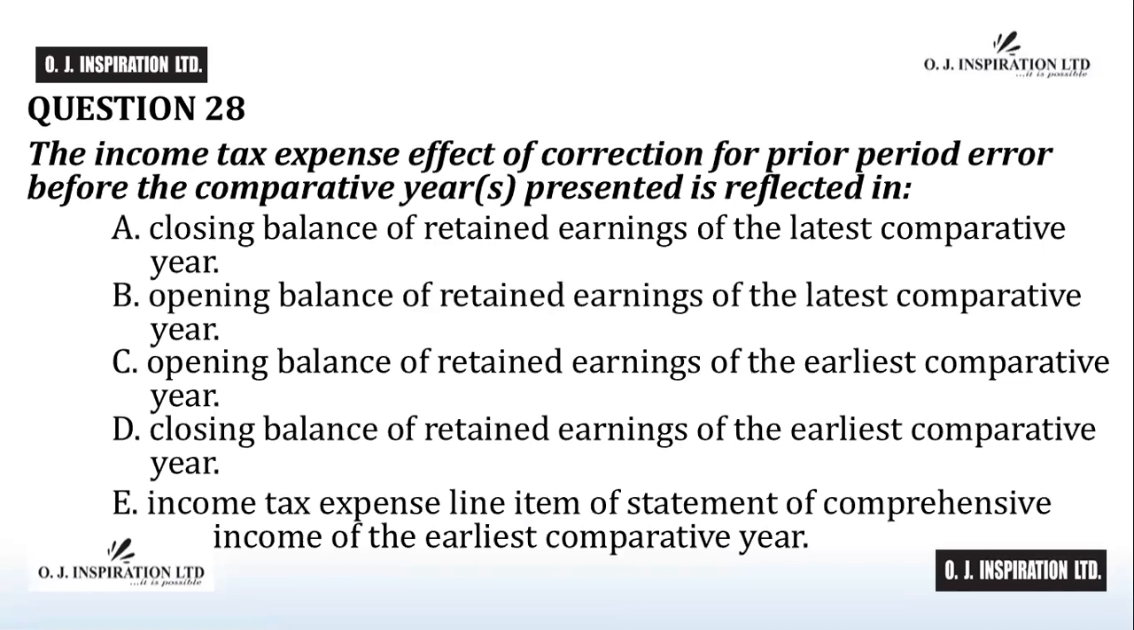Question number 28. The income tax expense effect of correction for prior period error before the comparative year or years presented is reflected in: A. Closing balance of retained earnings of the latest comparative year. B. Opening balance of retained earnings of the latest comparative year. C. Opening balance of retained earnings of the earliest comparative year. D. Closing balance of retained earnings of the earliest comparative year. E. Income tax expense line item of statement of comprehensive income of the earliest comparative year.